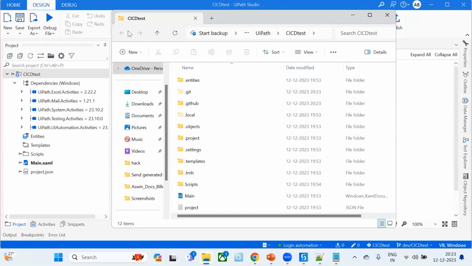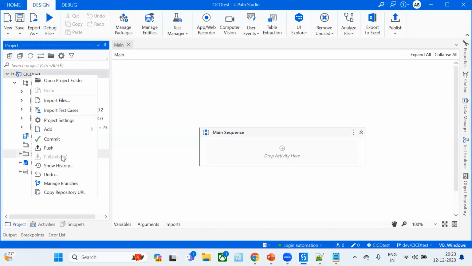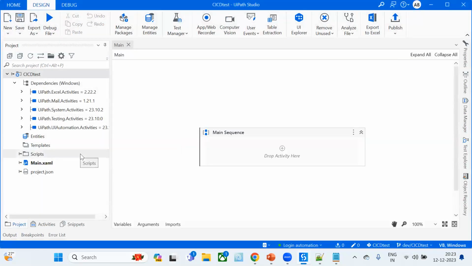Okay, one second. Now I'm going to pull rebase. Now whatever is there in our Studio as well as in that GitHub branch, both are the same.